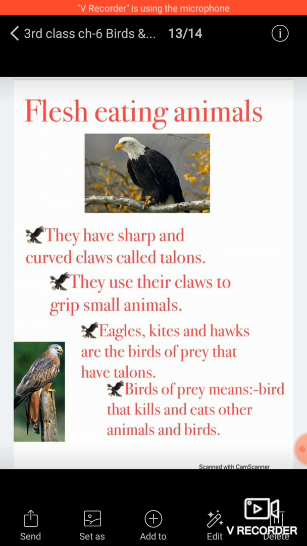They use their claws to grip small animals, as we discussed just now. Birds of prey means birds that kill and eat other animals and birds. As I told you, these are flesh eating, so they eat other animals' flesh.